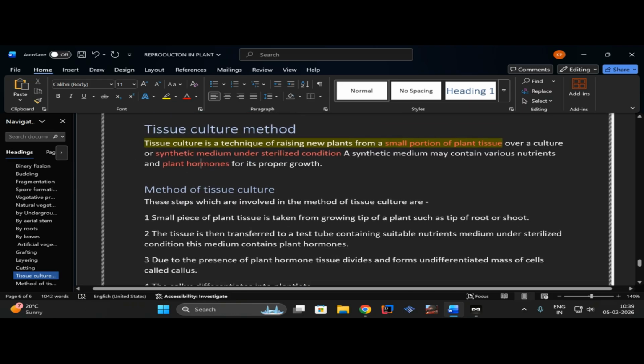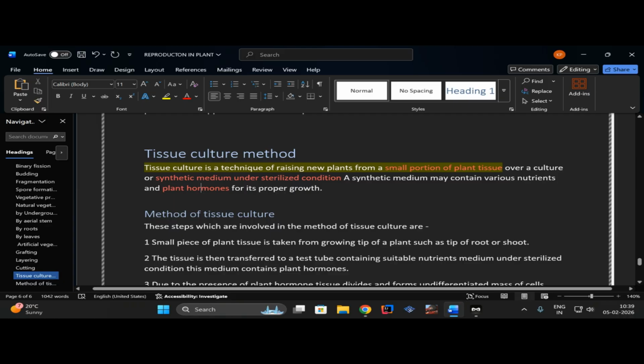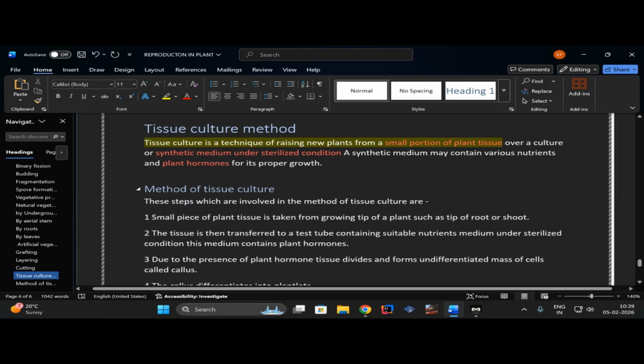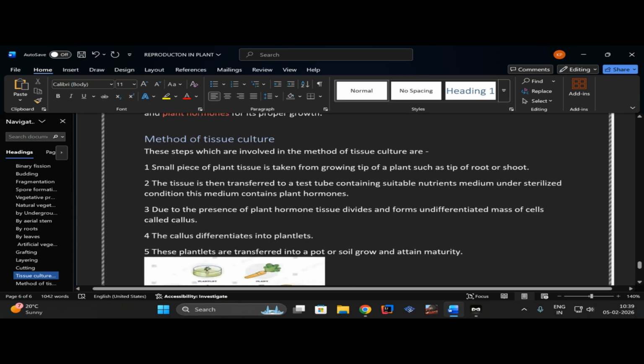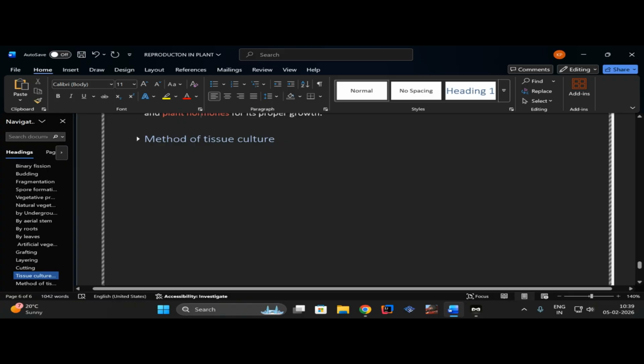So let me give you a simple idea of it. We are taking a small fragment of a leaf or a plant, giving it a sterilized medium which contains nutrition and plant hormones for its proper growth. It's not like you are taking a small part of a shoot and planting it. You are taking it into a sterilized medium. So when you read this method, you will get to understand.